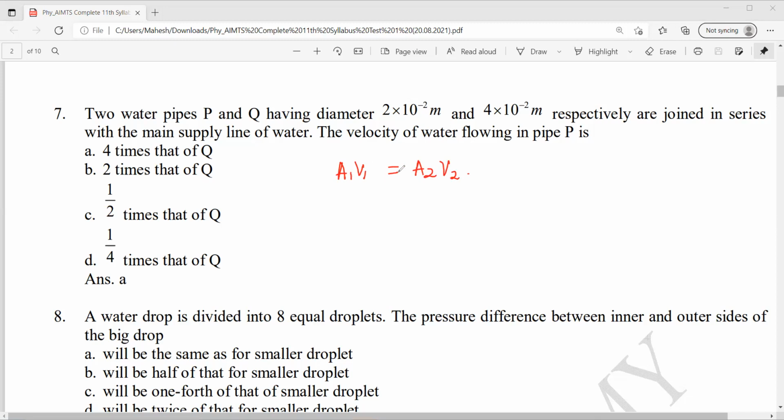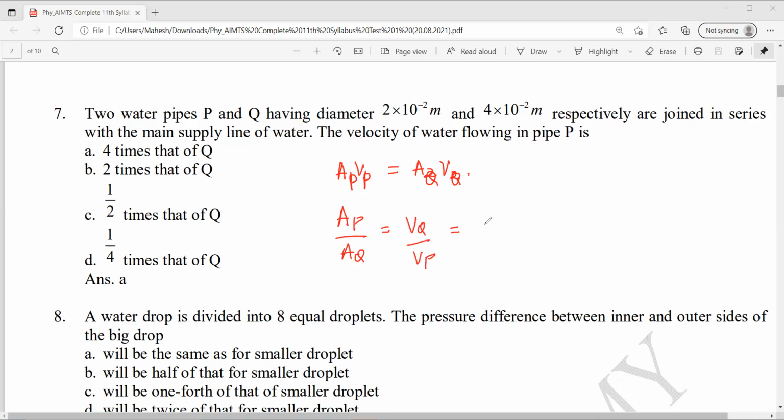Okay. So this is area of P, velocity of P, this is area of Q, velocity of Q. Diameter is given. See, diameter of Q is twice. So I can write area of P by area of Q equal to velocity of Q by velocity of P.